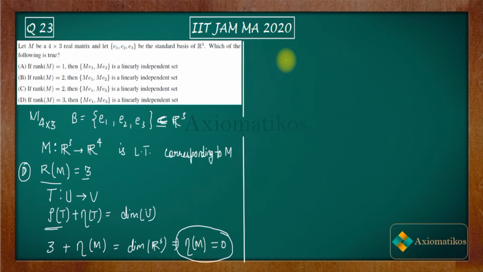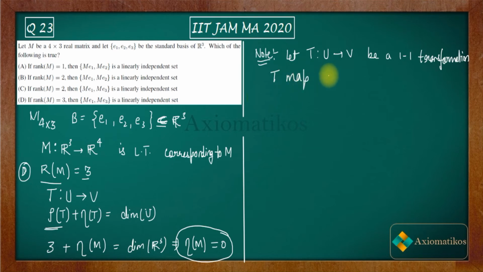Now I will introduce a note for you. It says that if we have a transformation T from U to V which is 1-1, then T maps linearly independent elements to linearly independent elements.